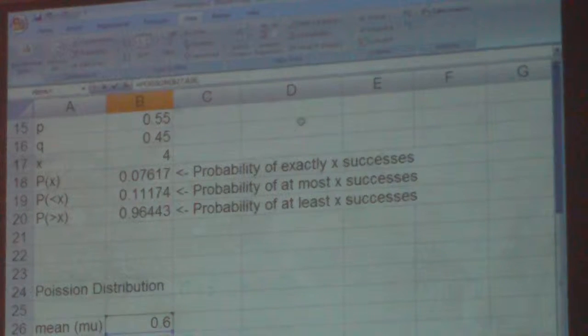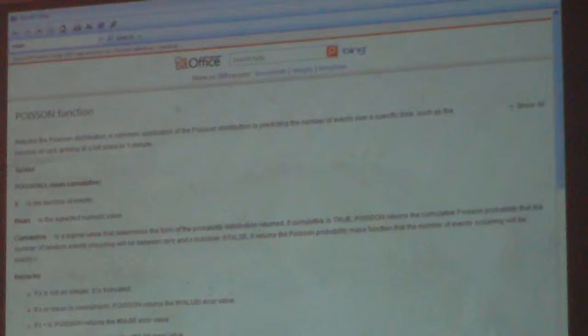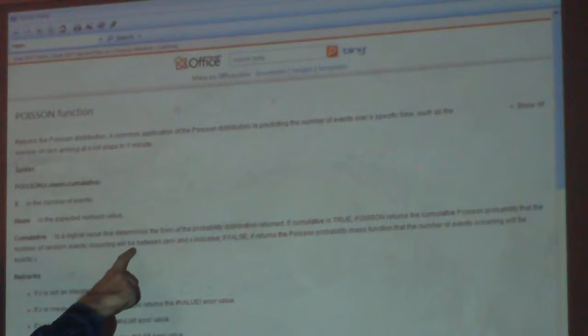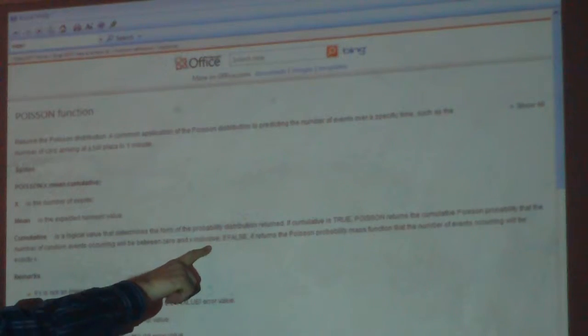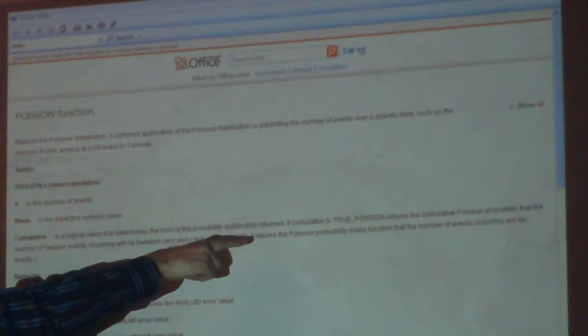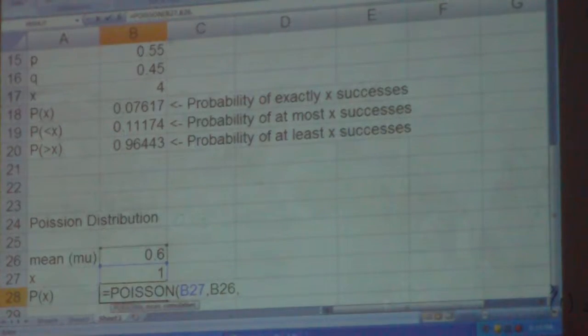All right, so let me check this out. Cumulative. If it's true, it's the probability that the number of random events occurring will be between 0 and x inclusive. If false, the number of events will be exactly x. So we want false. False means it's exactly that many hurricanes. True means it would be 0 hurricanes up to that many. It's kind of like an at most idea. So we want false again.